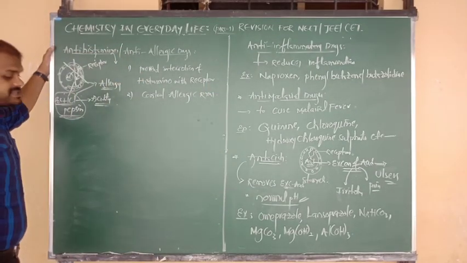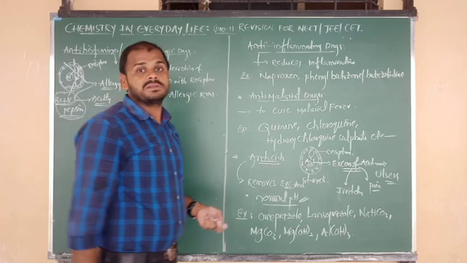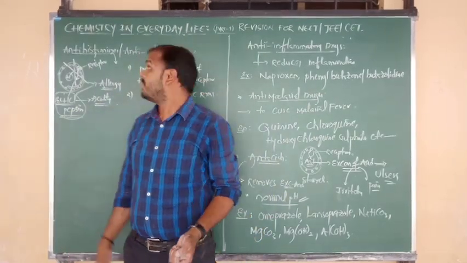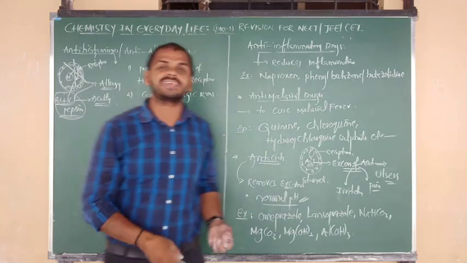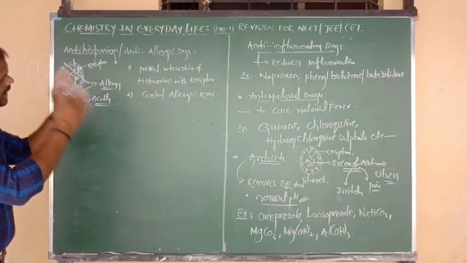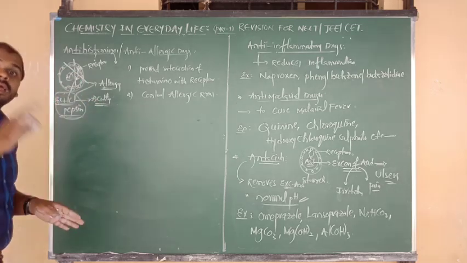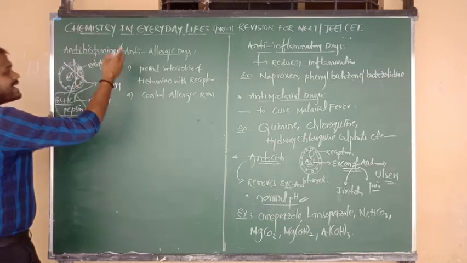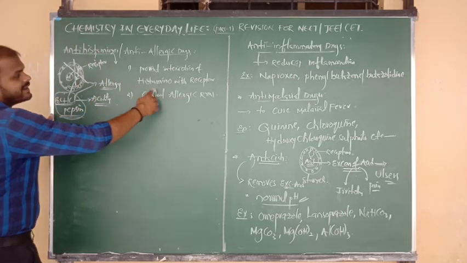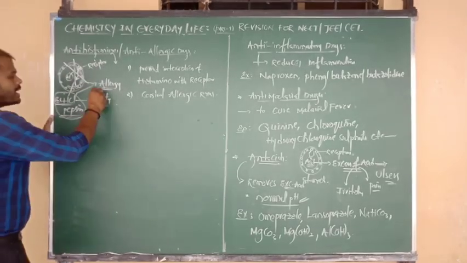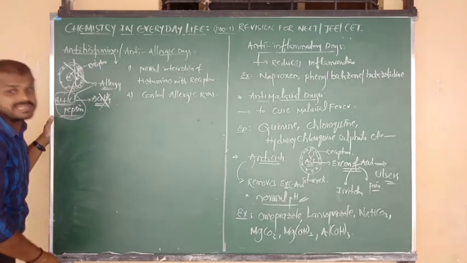There are not just one or two examples, there are any number of examples in the antihistamine category. But try to remember at least four to five examples. In everyday life you have to focus on these examples, as I have told you many times. To prevent the interaction of histamine with the receptor, to prevent allergic reactions and control the acidic level, we have to use these medicines.